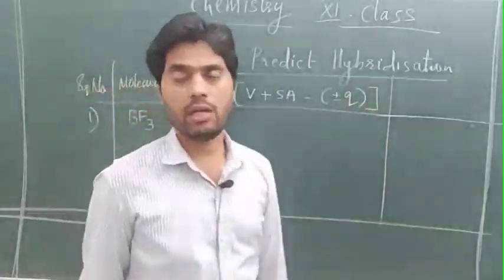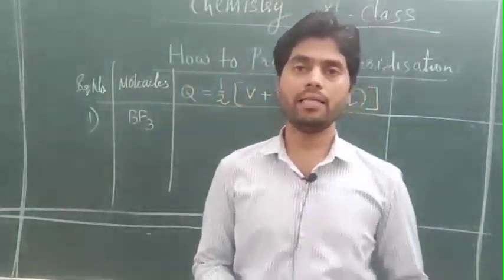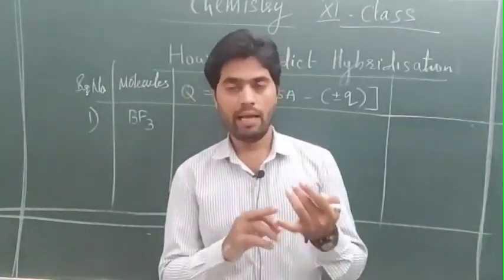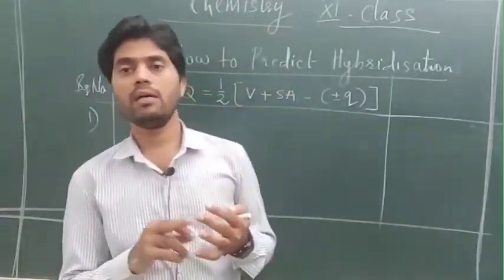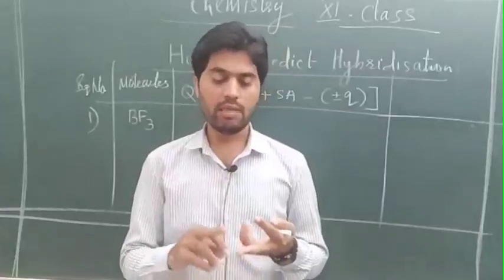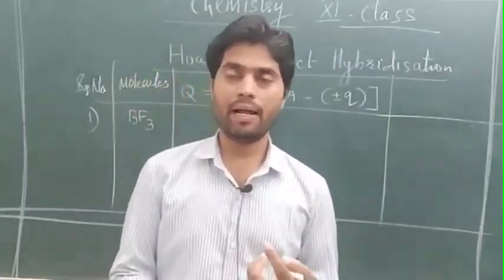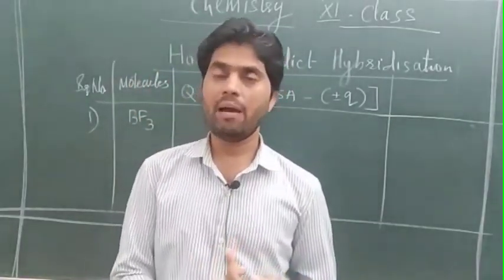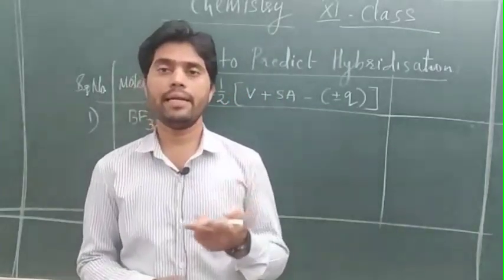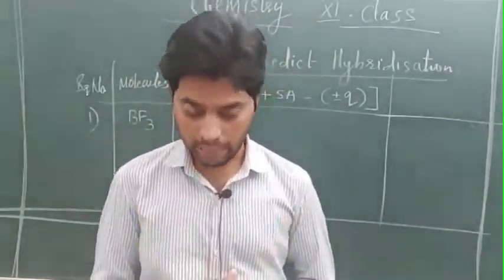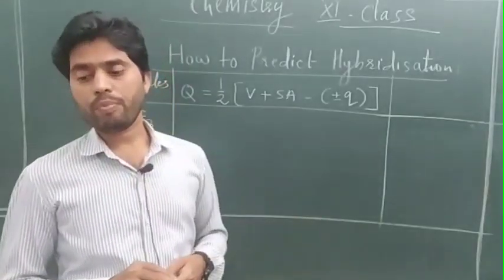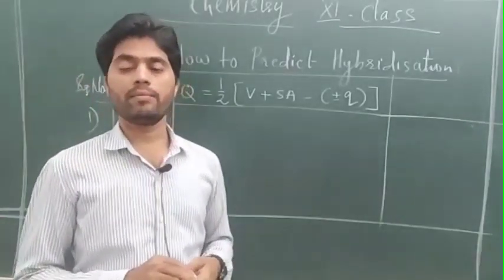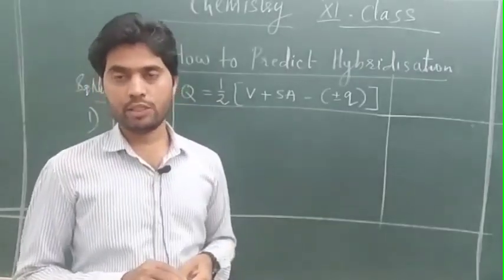How to predict the hybridization? We have discussed hybridization in molecules: sp3 hybridization, sp2 hybridization and sp hybridization, sp3d hybridization, dsp3 hybridization, sp3d2 hybridization. All these types of hybridization we have discussed in valence bond theory, or hybridization theory.